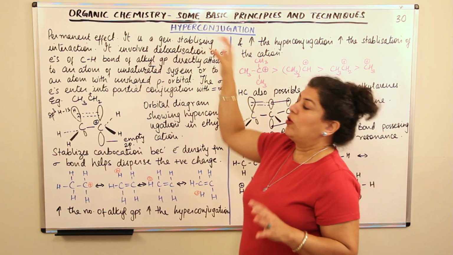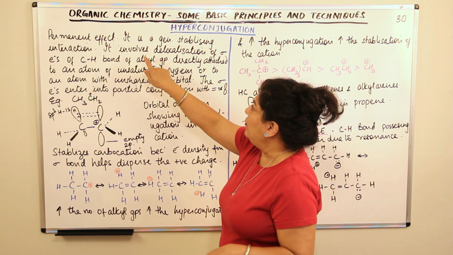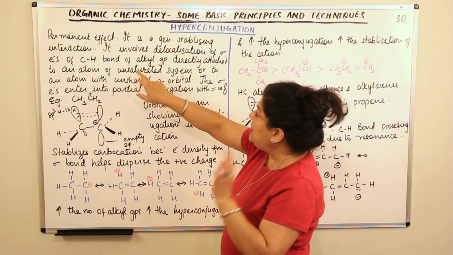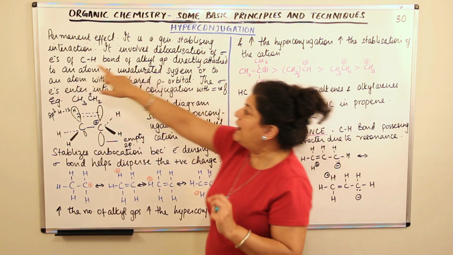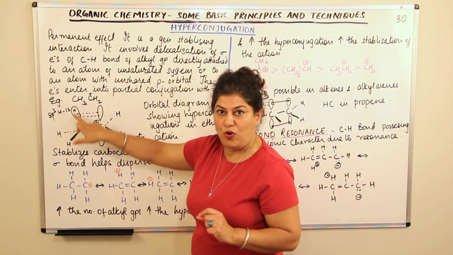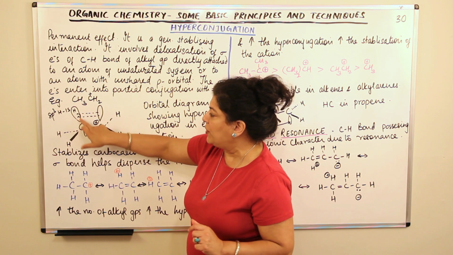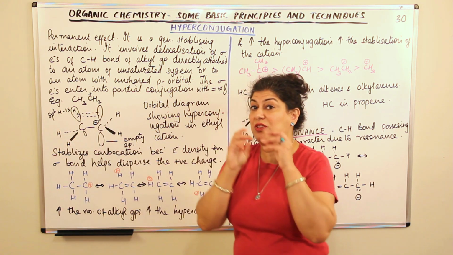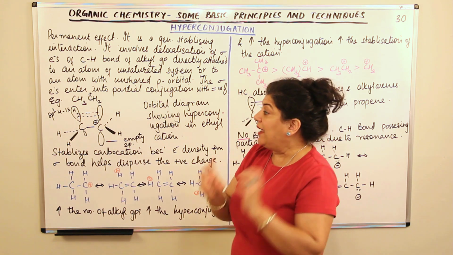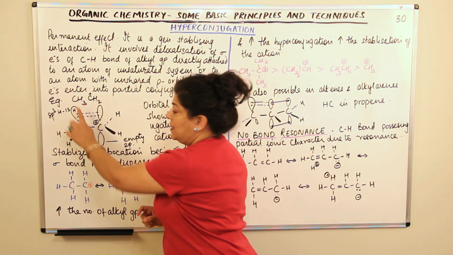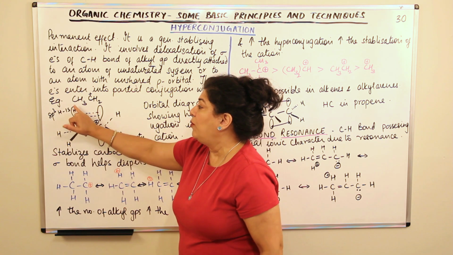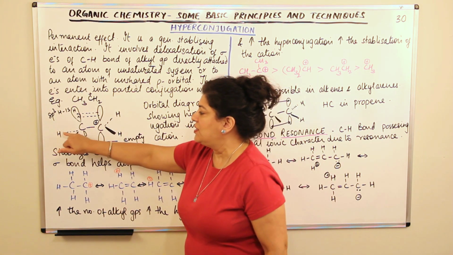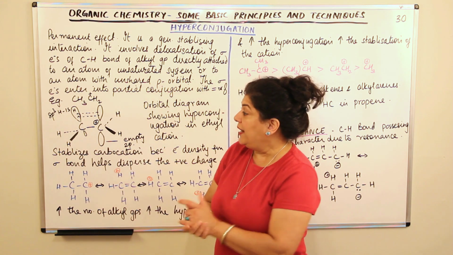So what does hyperconjugation involve? It involves the delocalization of sigma electrons of the CH bond. If you look at the CH bond, it's a sigma bond because this is a methyl group. It is an sp3 hybridized carbon, and one of those sp3 hybridized orbitals is forming a bond with this hydrogen. One is forming a bond with carbon, and these three are forming bonds with hydrogens.